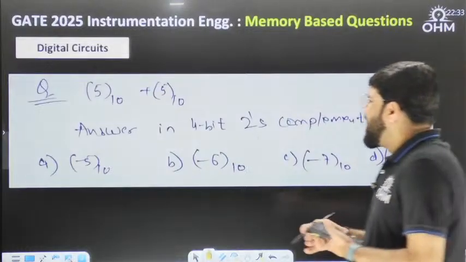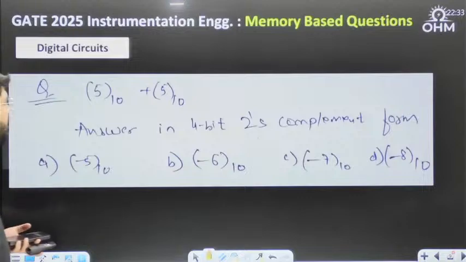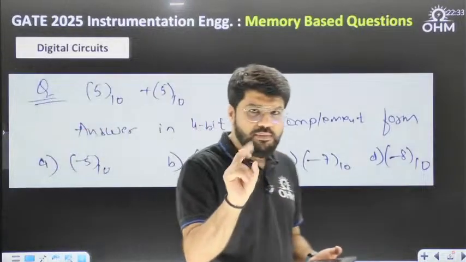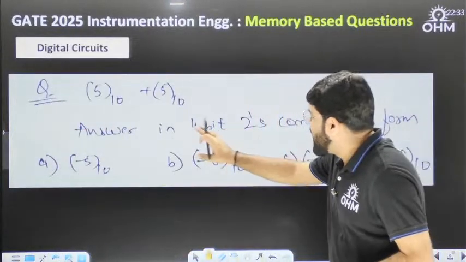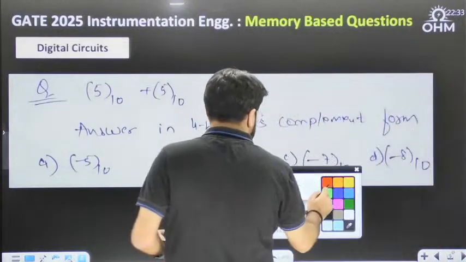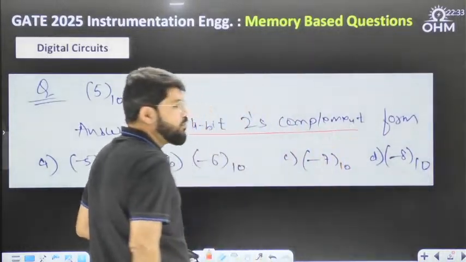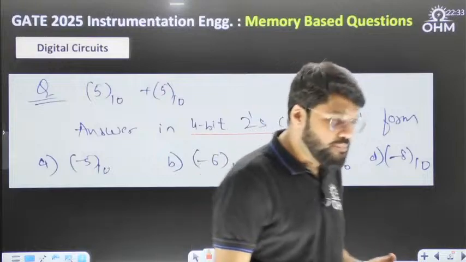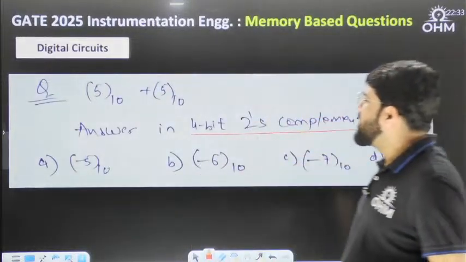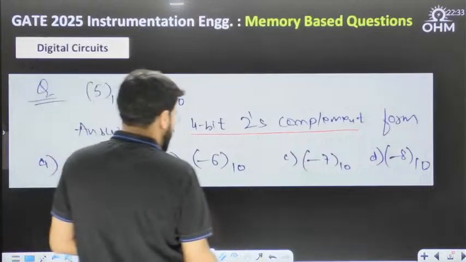Digital circuits. A question on the overflow concept. 5 in decimal plus 5 in decimal. You have to write down the answer in 4-bit 2's complement form. But when you take 4-bit 2's complement form, what is the range of numbers? Because 5 plus 5 in decimal corresponds to 10. But can you represent 10?